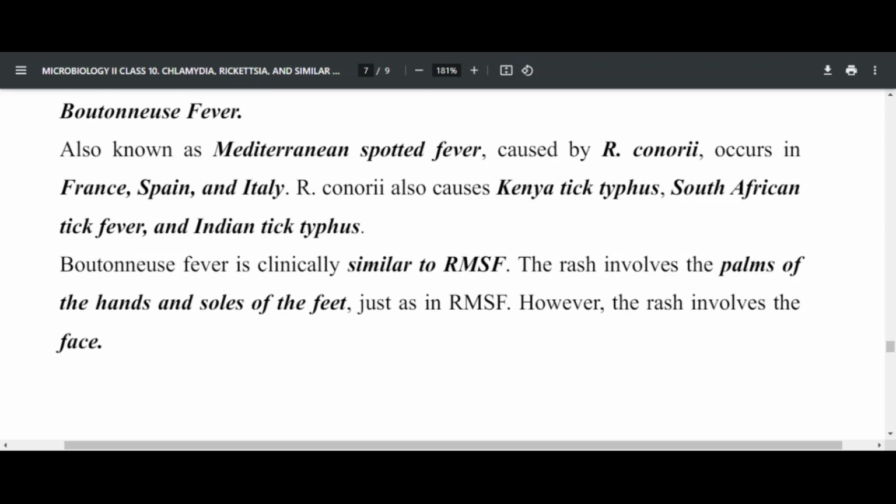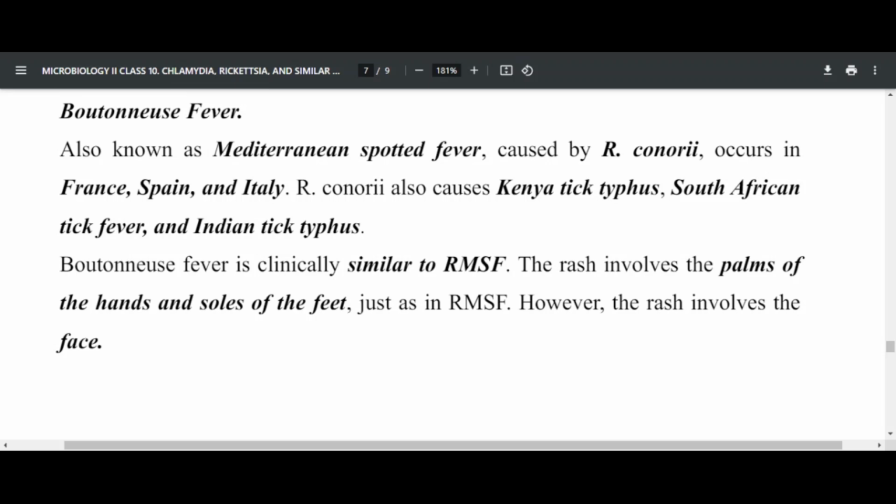Rickettsia conorii has also been causing what we call Kenya tick typhus, South African tick fever, and Indian tick typhus. So these are some of the typhus conditions that have been found in these countries: Kenya, South Africa, as well as India. But of course, this organism is very common in France, Spain, and Italy.